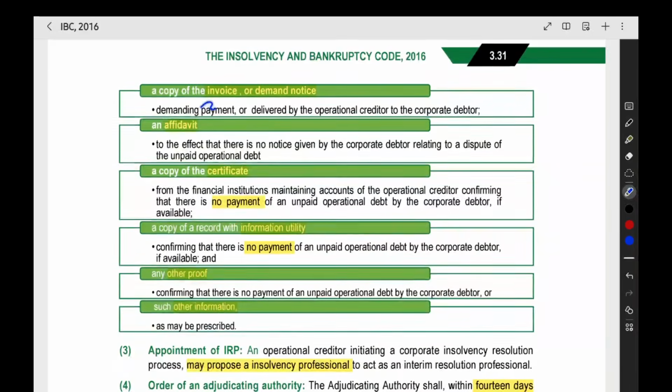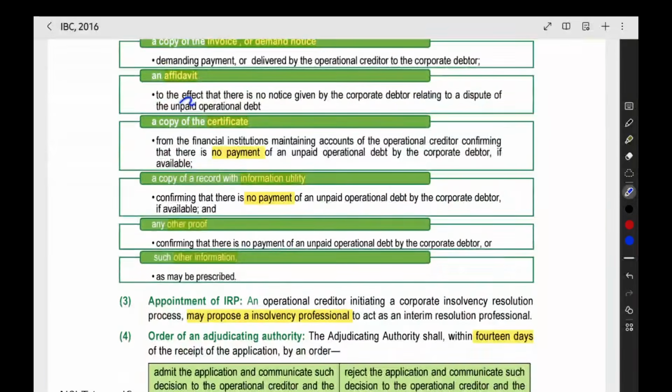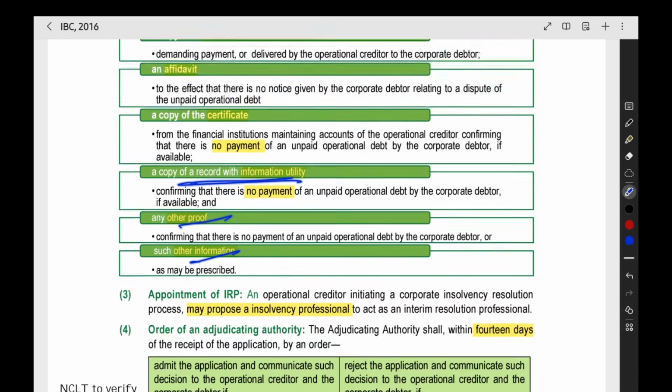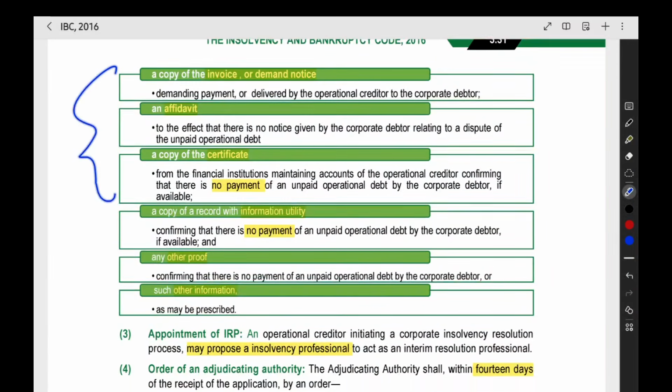What are all the documents we have to give? The copy of the invoice or the demand notice. The notice we are sending, that notice copy we have to give to NCLT, an affidavit, and a certificate from the bank. The operational creditor will have a bank account. From that bank, we have to get a certificate that no payment has been received from the corporate debtor. Then any other proof such as information, a copy of record with information utility, all the other documents also you have to give. These are all the proof of the default.